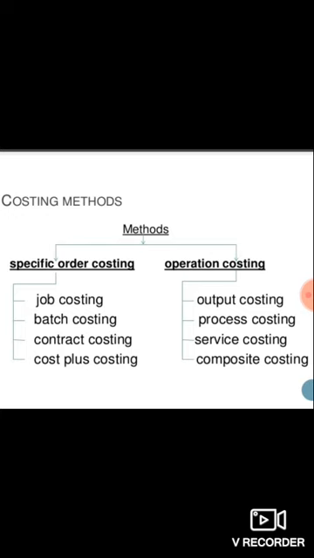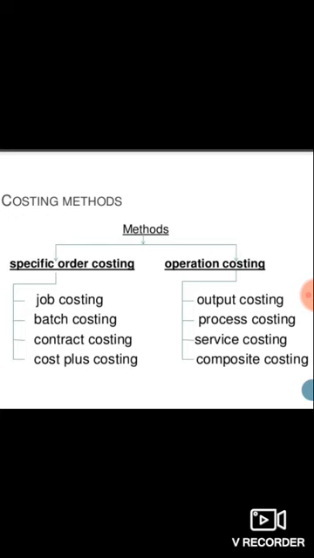Next is contract costing. It is also known as terminal costing. This method is similar to job costing, where the job is big and spread over a long period. Then the contract costing method is used to prepare the accounts.